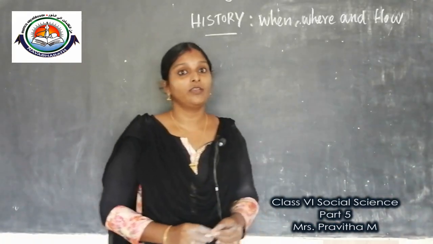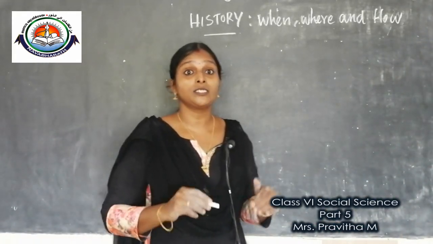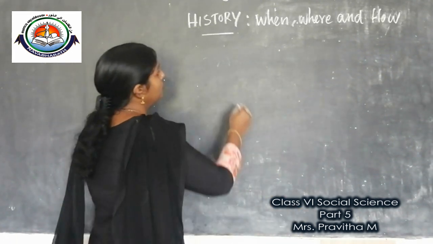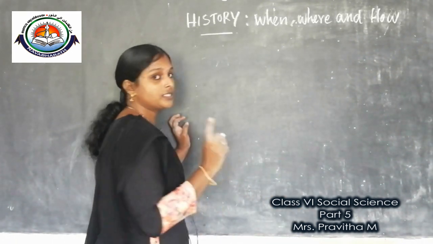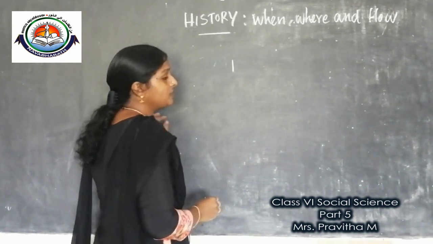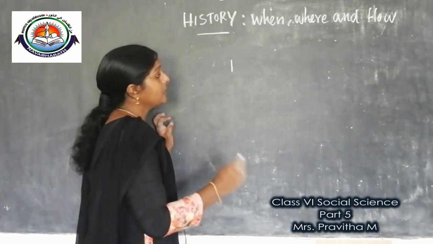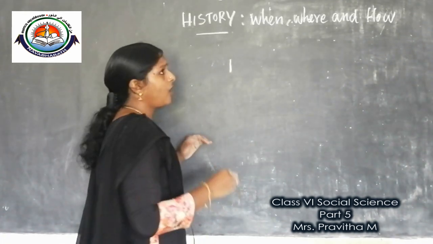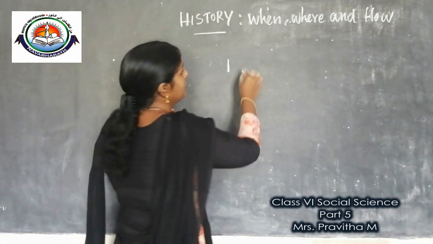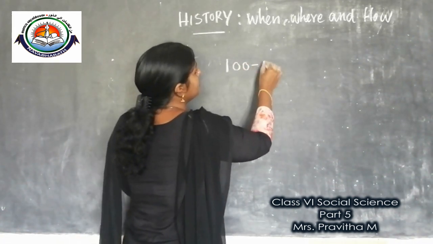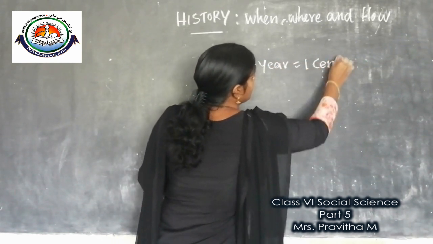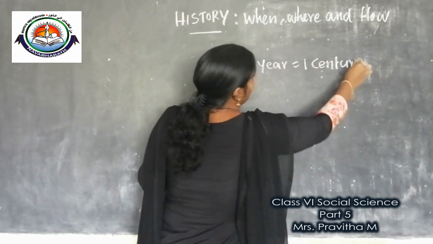Children, now we will look at how historians use centuries for dating events. The year of birth of Jesus Christ is considered year 1. So tell me, children, how many years will make 1 century? 100 years. So 100 years equal 1 century. I think, children, you got it.